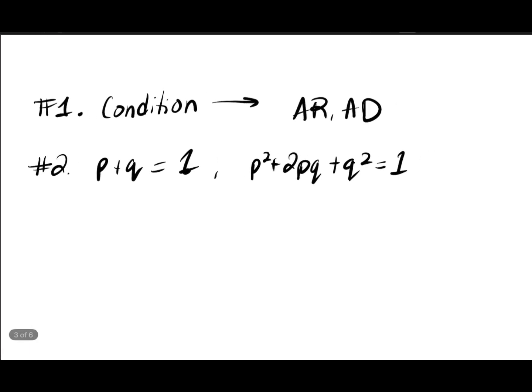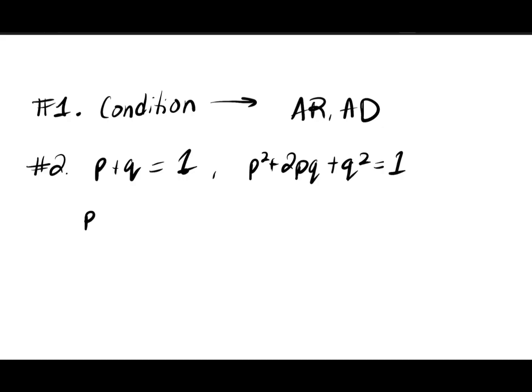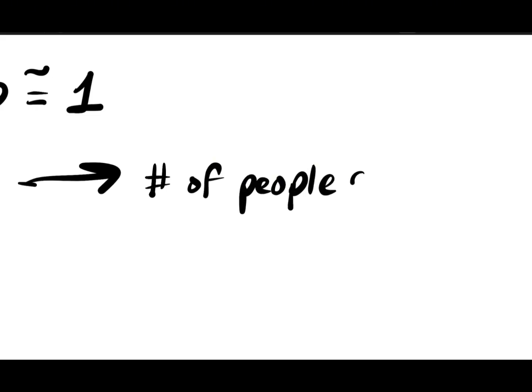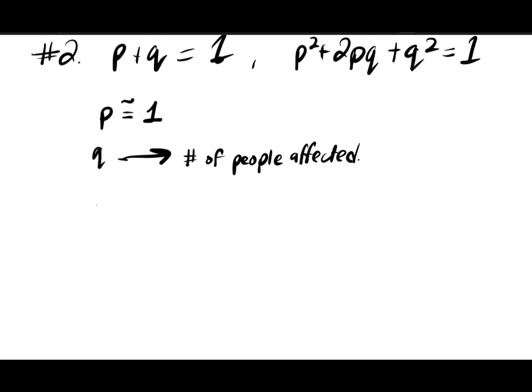And we usually, if it's a rare condition, P is going to be almost 1. And Q we can figure out if they give you, in this question, the number of people affected. You can figure out Q from Q squared equals this, and we solve for that.